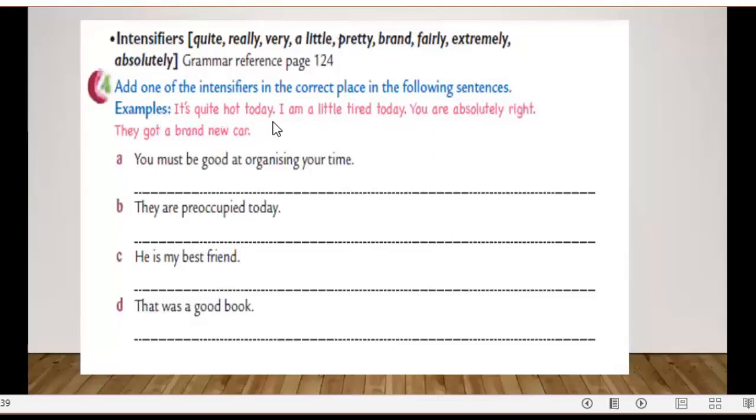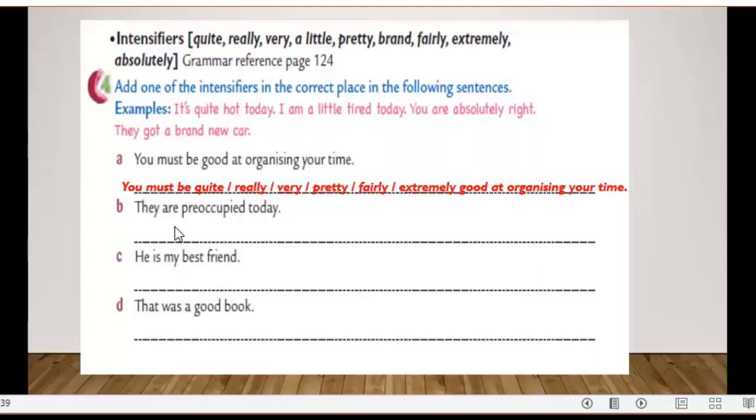Example, it's quite hot today. I am a little tired today. You are absolutely right. They got a brand new car. Now let's work on sentence number A. You must be good at organizing your time. We can say you must be quite, really, very, pretty, fairly, extremely good at organizing your time. So we use here the intensifier before the adjective good.